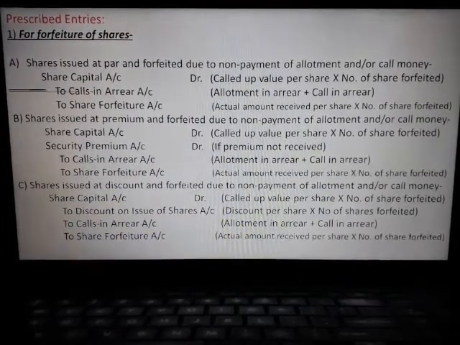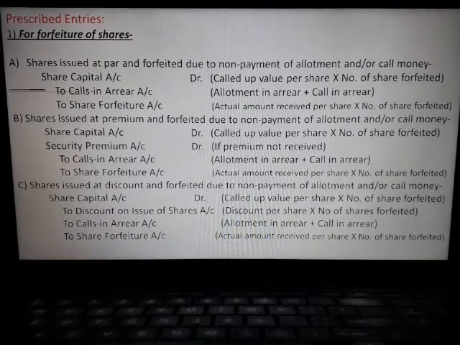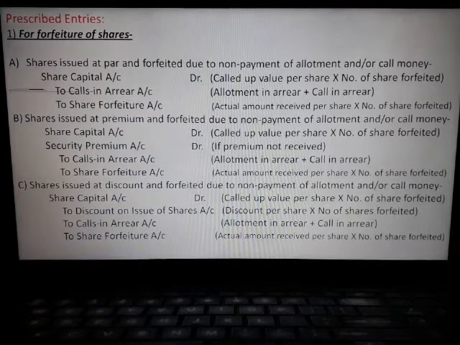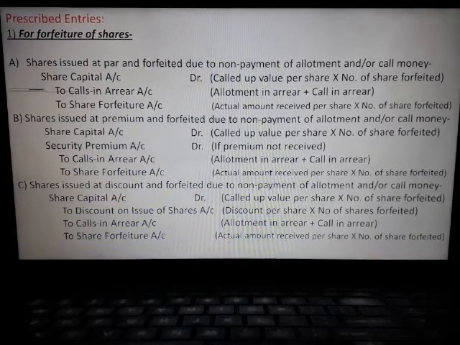Called up value means, if the company called up to allotment, then share capital account will be debited by the amount of called up value, that is application money plus allotment money per share.